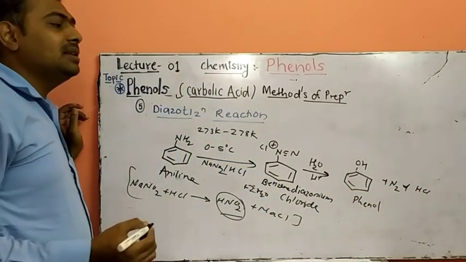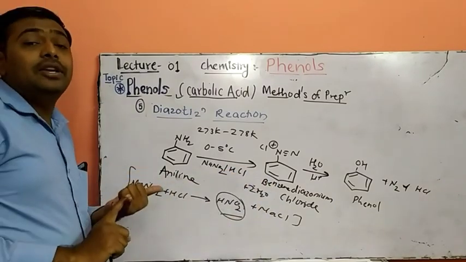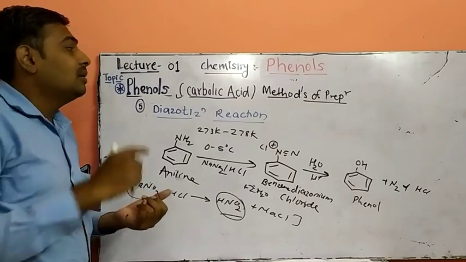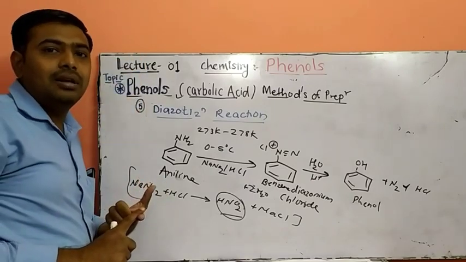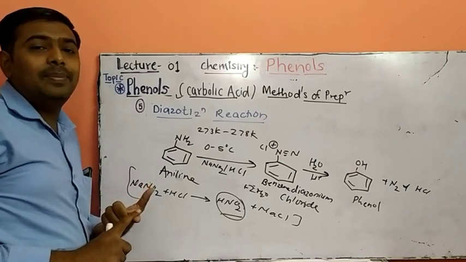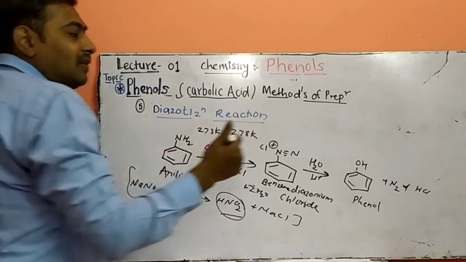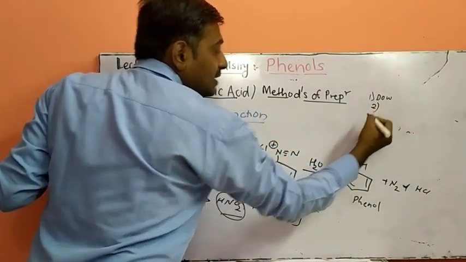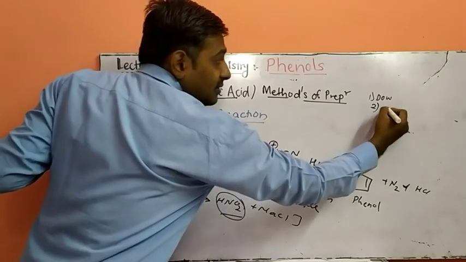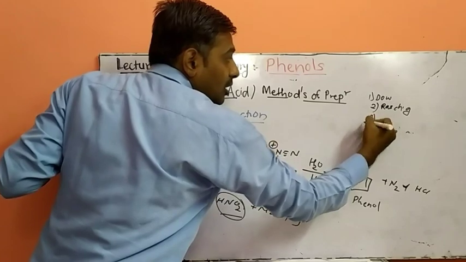So what did we discuss in this topic? We have discussed in this video what phenols are. Second, we discussed the classification of phenol. Third, we discussed preparation of phenol from different derivatives. In that, the first method is the Dow process. The second method is the Raschig method for the preparation of phenol.